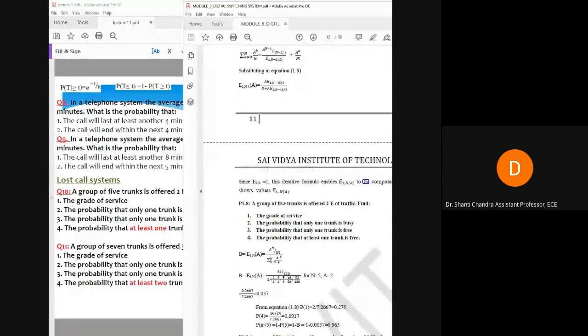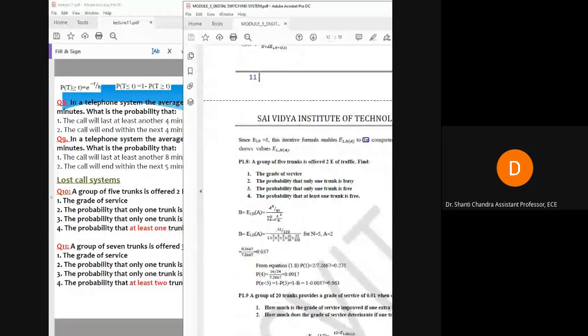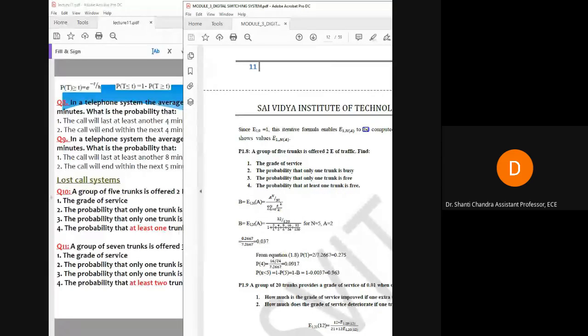Solve this and write the answer in the chat box. If you are not getting it, then write what doubt you are facing. What is the doubt?